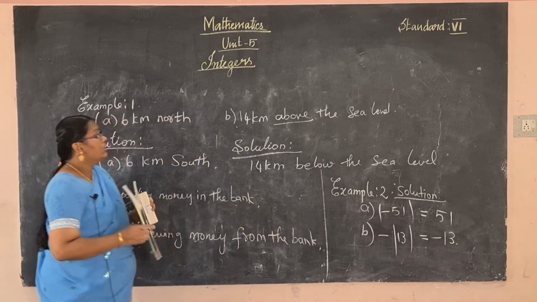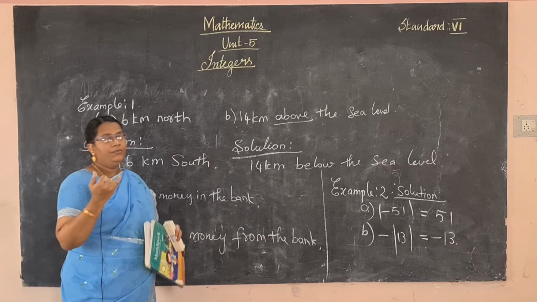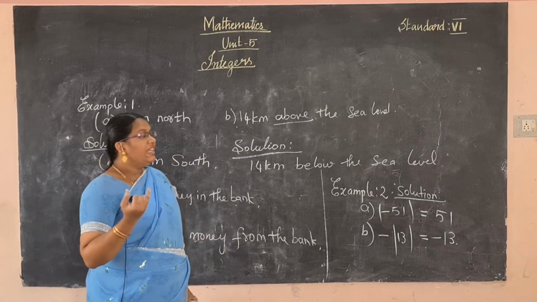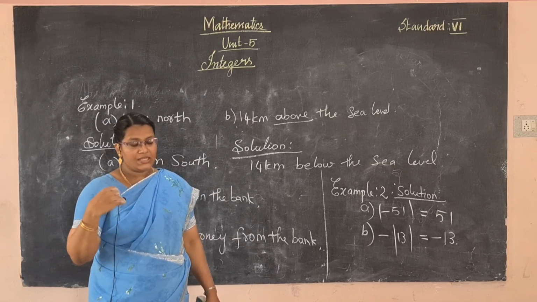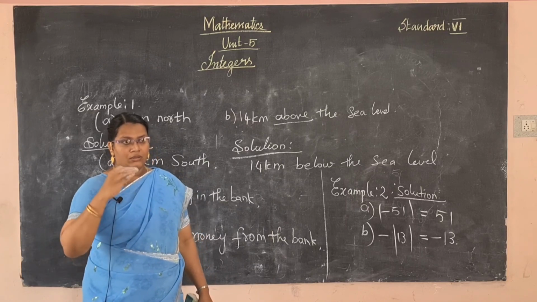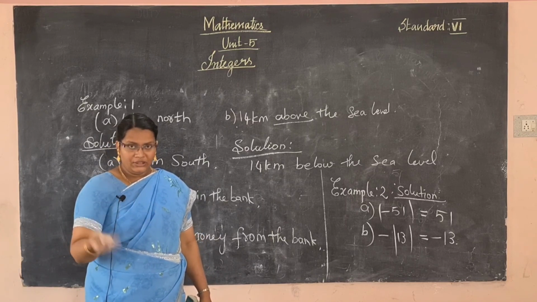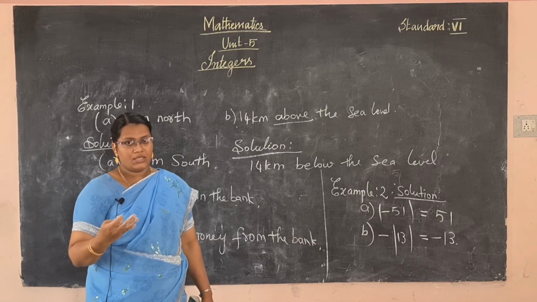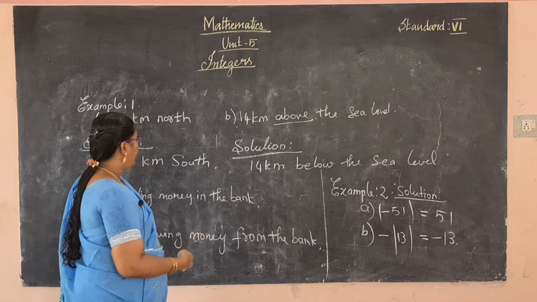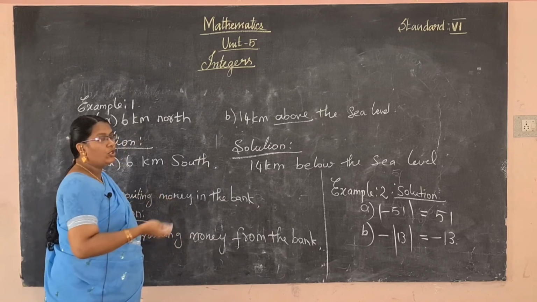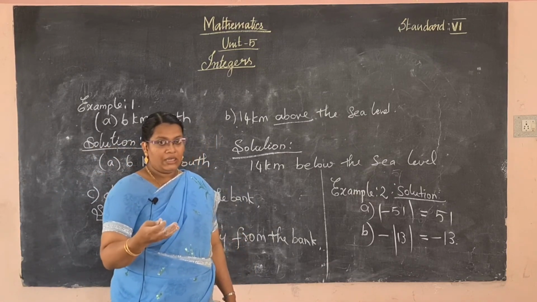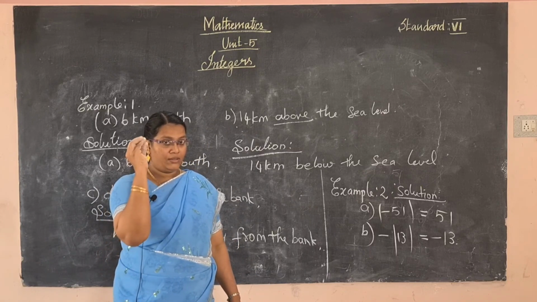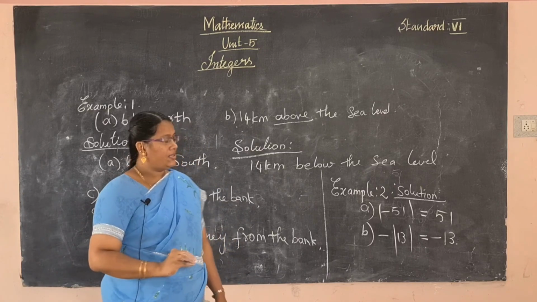Do you understand what we learned today? We have learned integers. Integers are whole numbers together with negative numbers. And absolute value means its numerical value, where signs are disregarded.